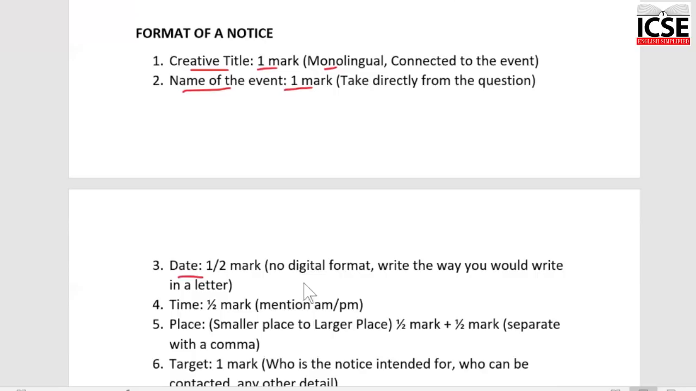The date, this should not be in the digital format, not the way you write in the margin of your notebook. You write the date the way you write the date in the formal letter or informal letter. Now, when writing the date, you need to take a bit of care. You will not write the date of the examination over here. Why? Because you need to give some time for the people to get ready for the event. So from the day of the examination, you can safely take any date within a month. Okay, so 15 days to 1 month, you can take the date.